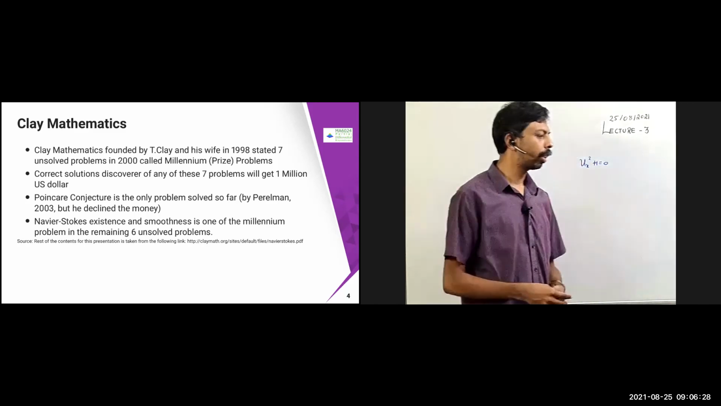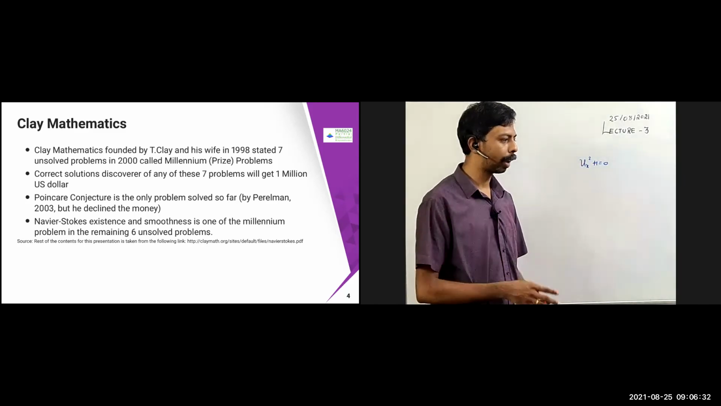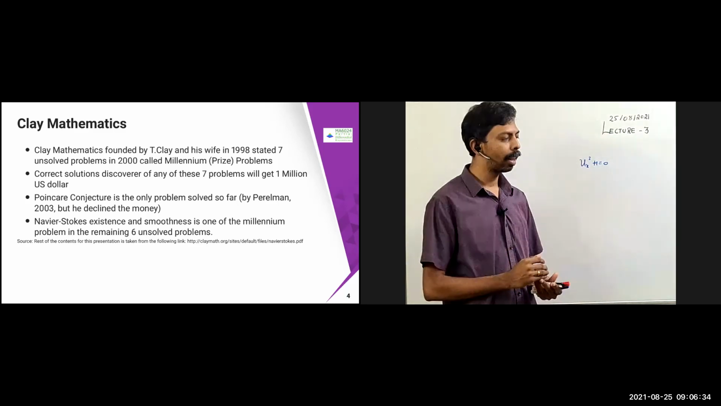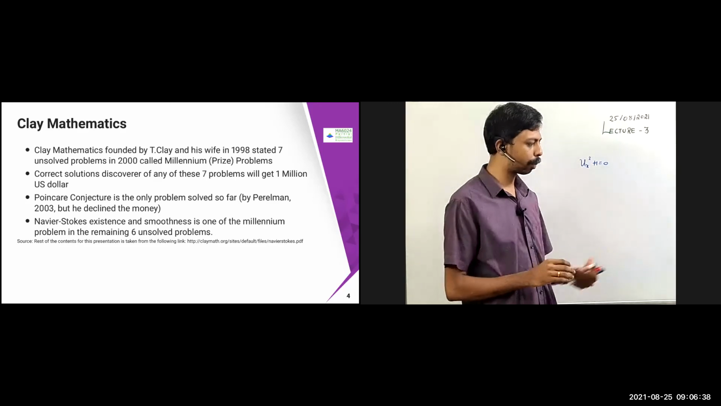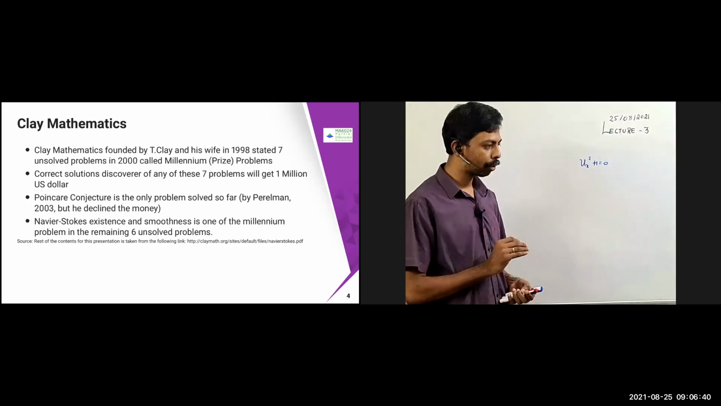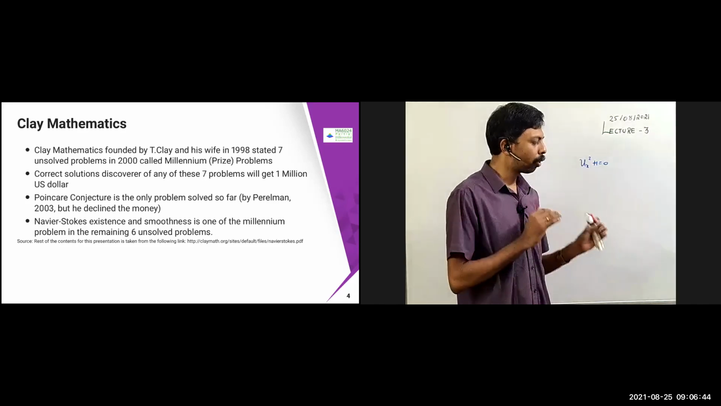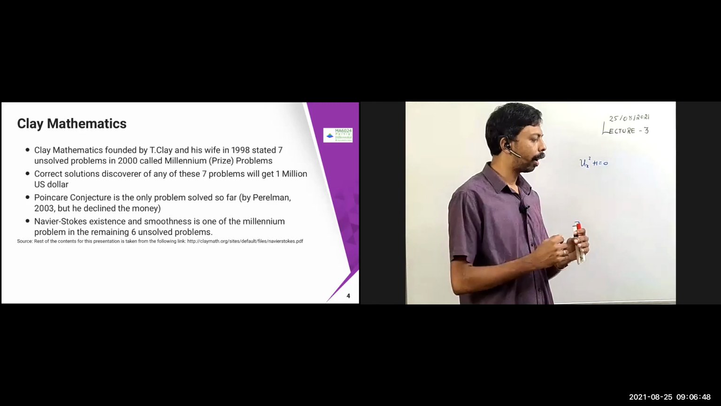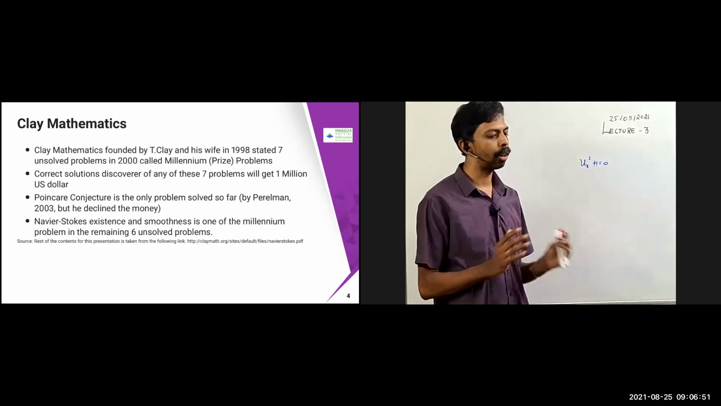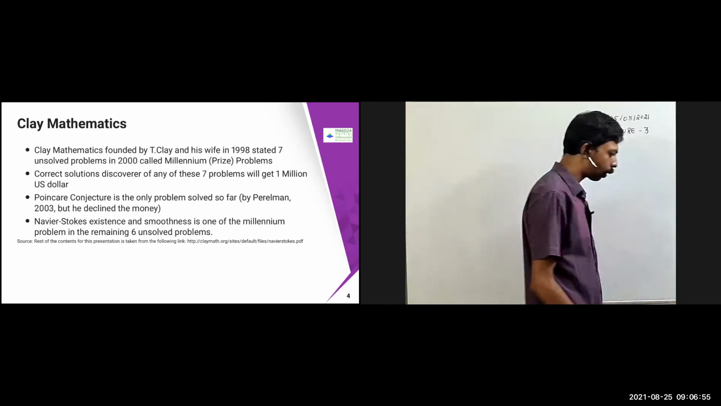Okay, so the Navier-Stokes equation is one of the $1 million problems, called the existence and smoothness problem. What smoothness is and all, we'll discuss a little later, but I'll just brief you here. For the Navier-Stokes problem, what is the existence of the solution, and what is the smoothness of the solution? That is one of the unsolved problems. It is not solved so far.